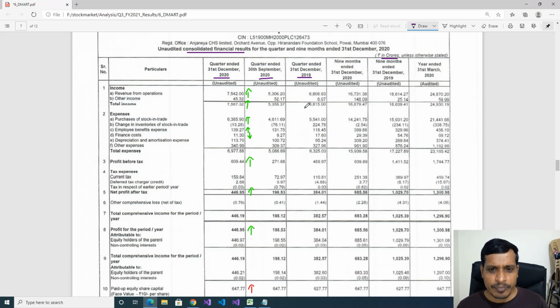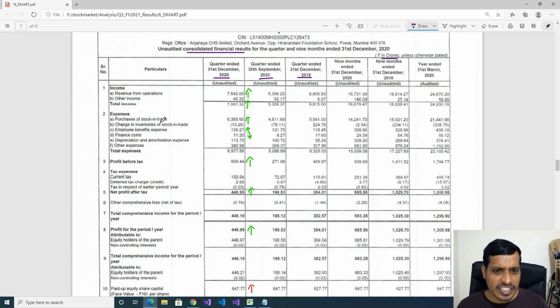Here, the other income, previous year 6 crores, this year 45 crores. Here nearly 40 crores other income was increased. We need to check what is the reason for other income. Here total income is 6,815 crores. In 2020, 7,587 crores. Now we'll see the expenses.